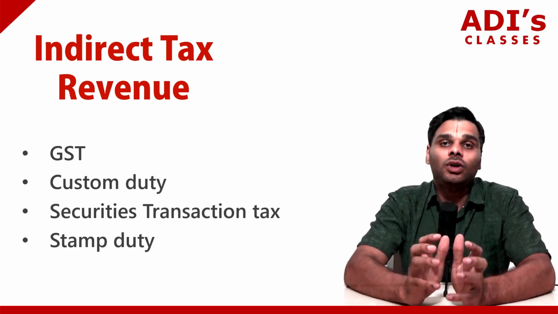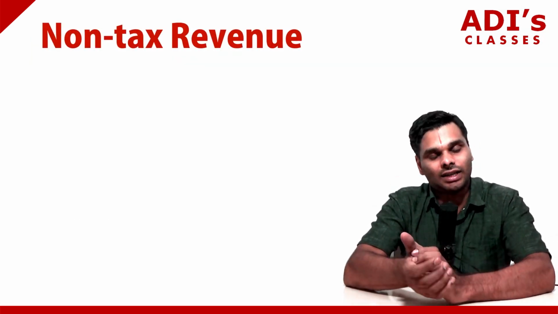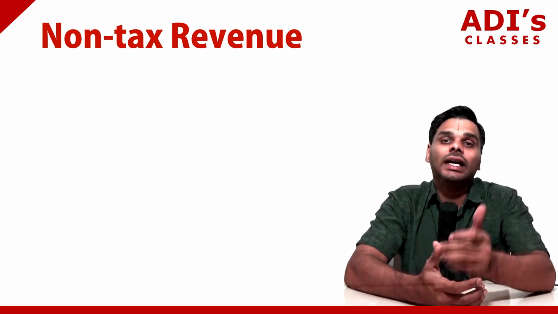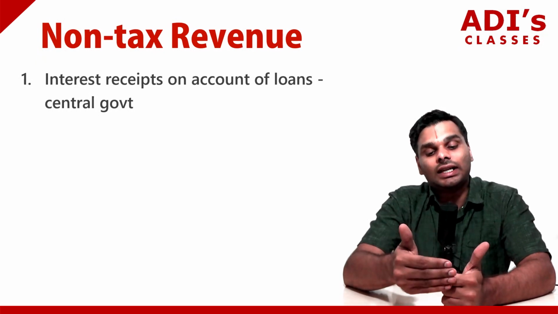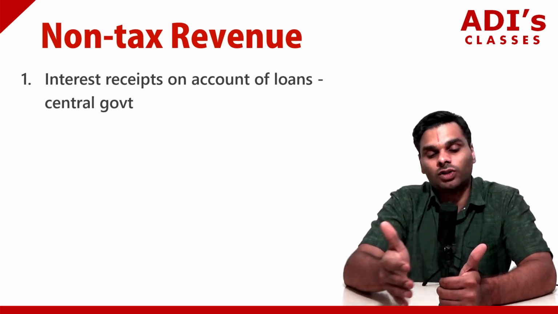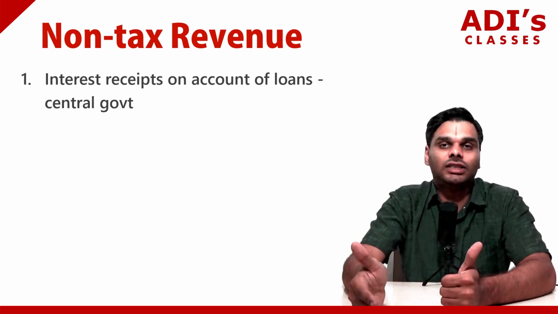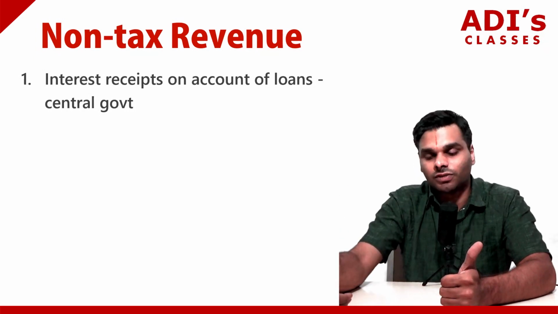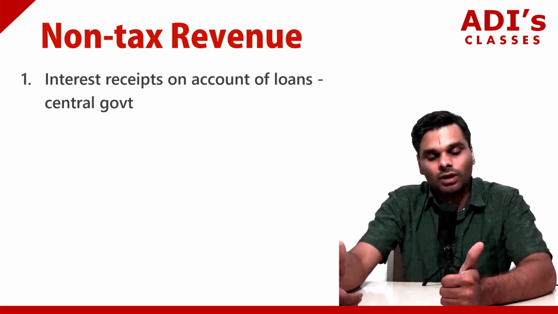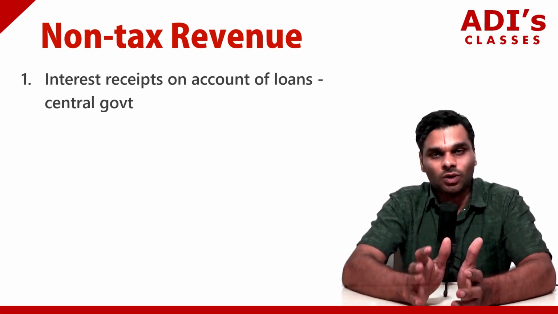Now, non-tax revenue. What are the examples of non-tax revenue for the central government? This mainly consists of interest receipts on account of loans by the central government. Let's say the central government has given a loan of 1,000 crores to Tata Technologies, a new company that is coming up, and Tata Technologies is giving 10% interest on this loan.